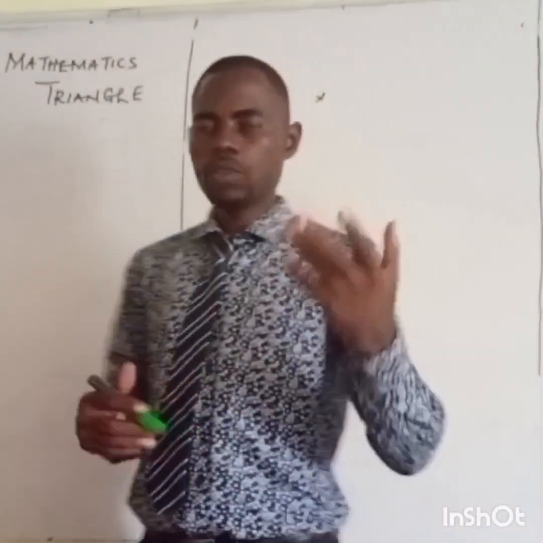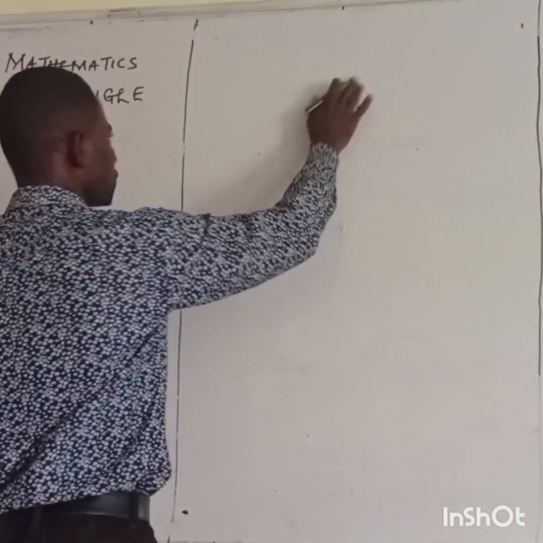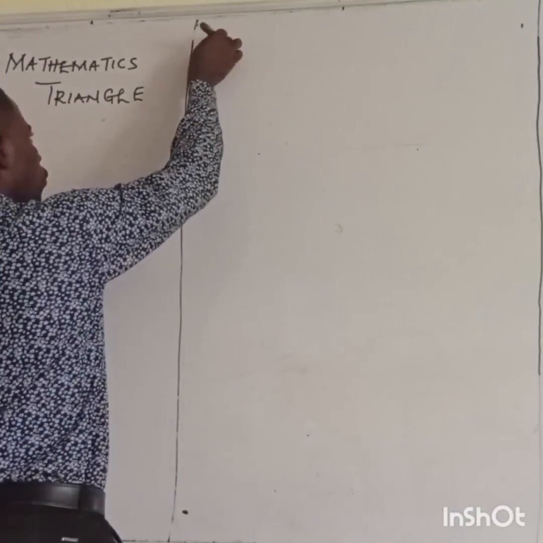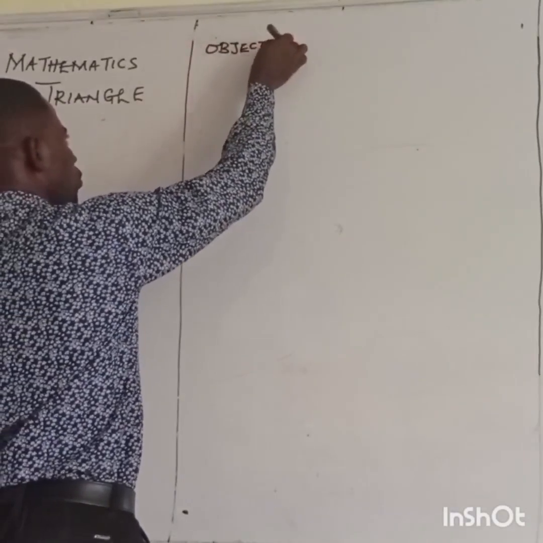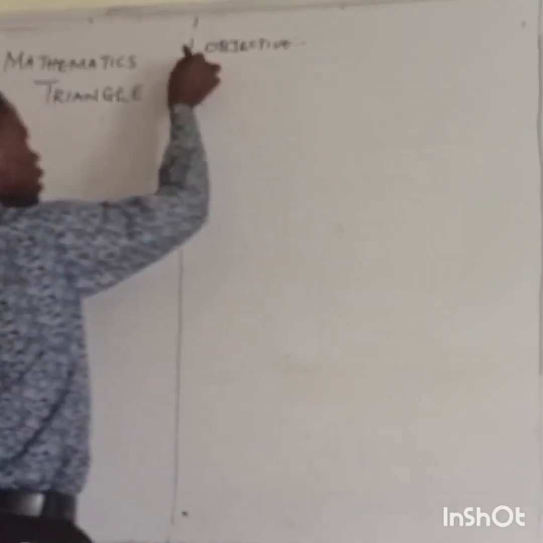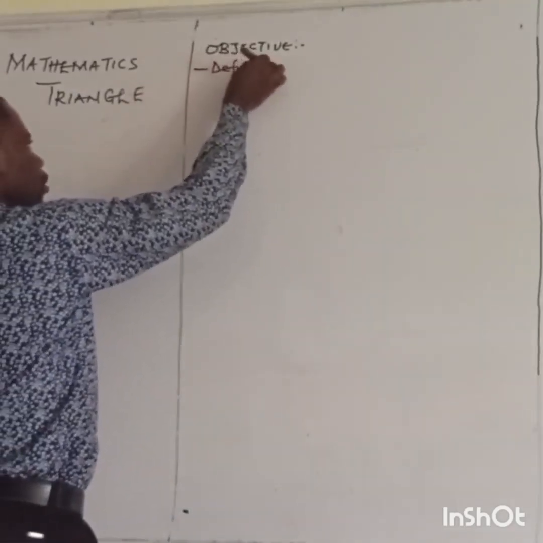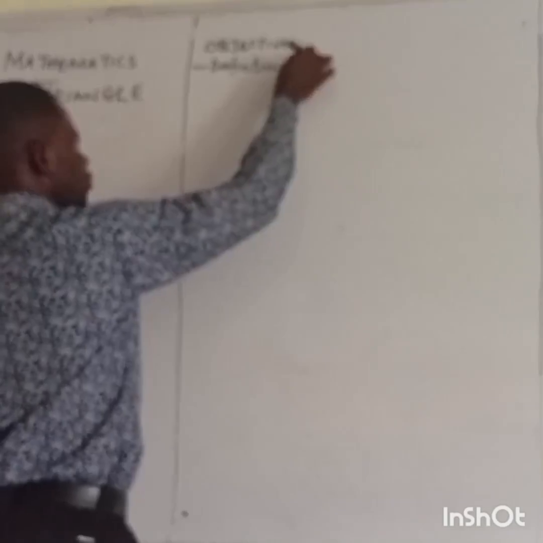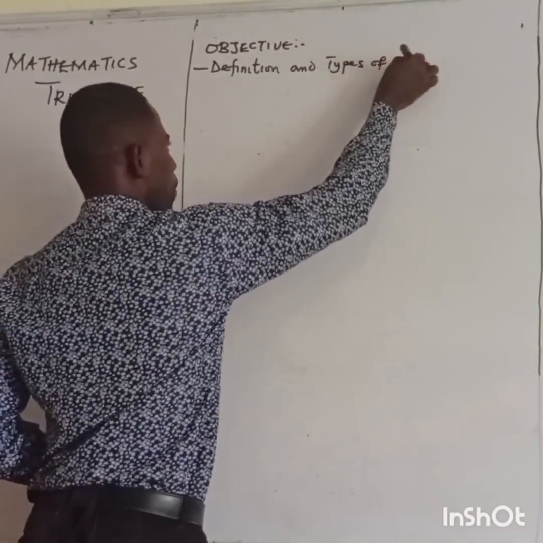Like I said, our objective, let's write our objective here. What we want to achieve in this video is to get the definition and the types of triangle.